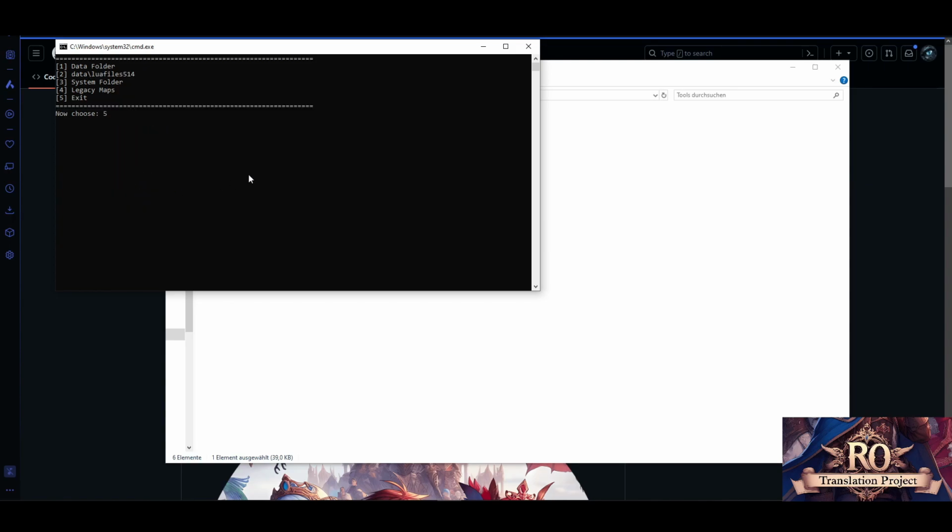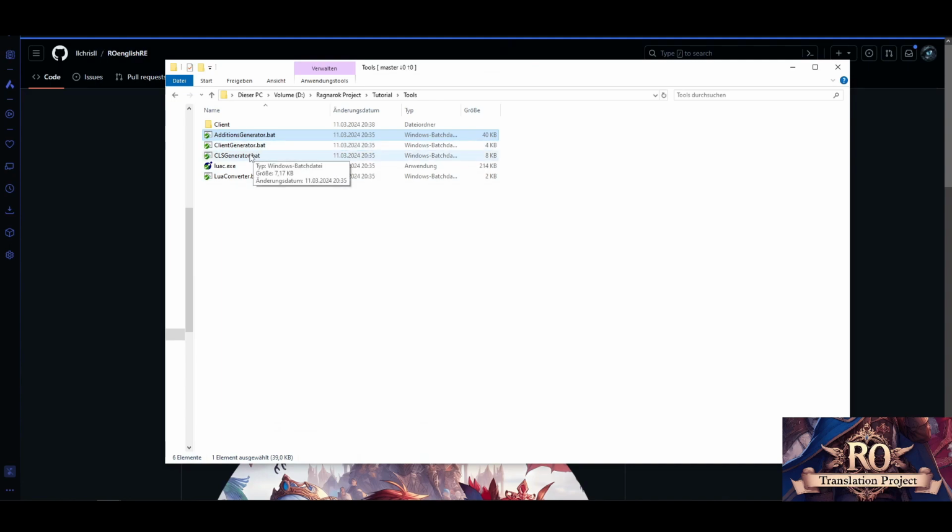That's this file tool. Then the custom Lua support generator, the CLS generator, is a bit more advanced. I will not go into it in this video. If there is a need, I will make another one, but that's up to you if you want a setup guide for this. But it's also explained on my document site.